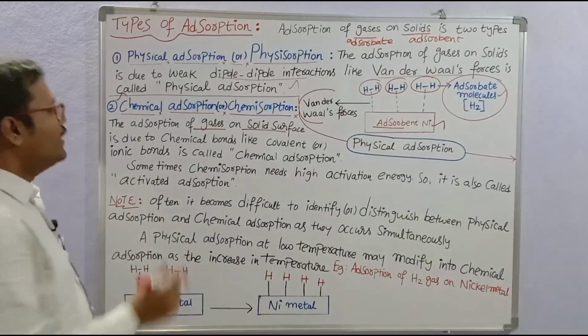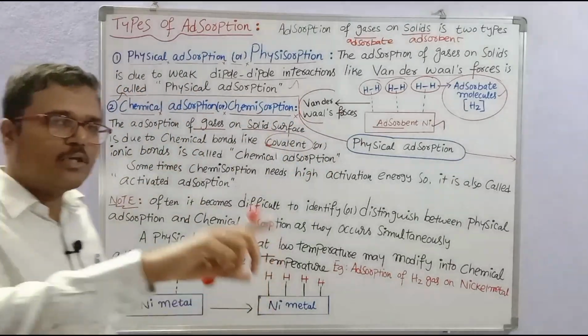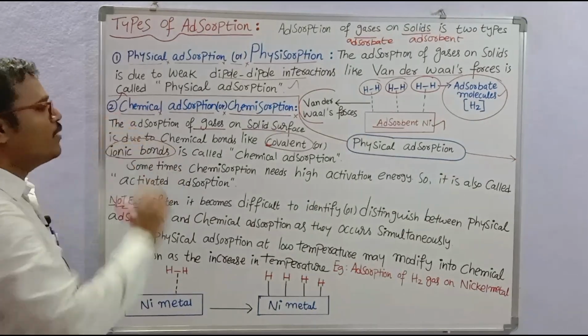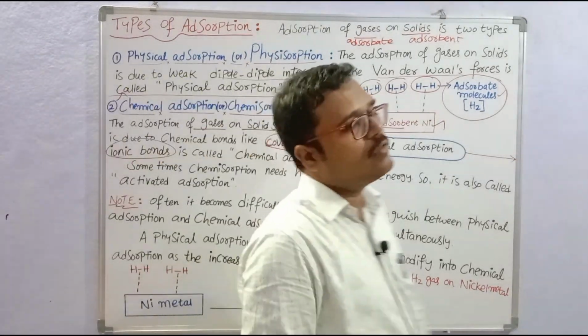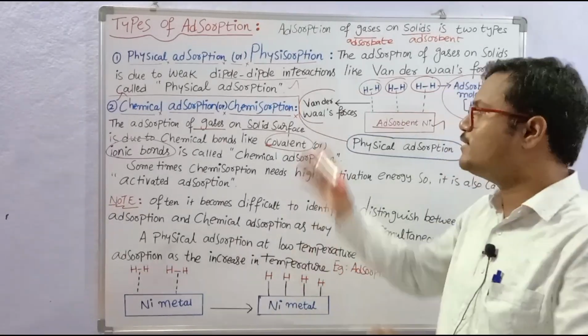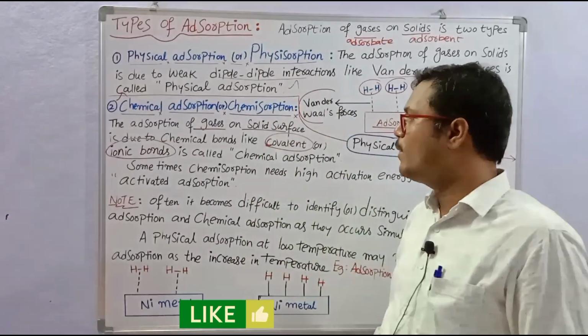Because of covalent bond formation between the gas molecules and the solid surface, or by the formation of ionic bonds between the gas molecules and the adsorbent surface, such a type of adsorption is called chemical adsorption or chemisorption.